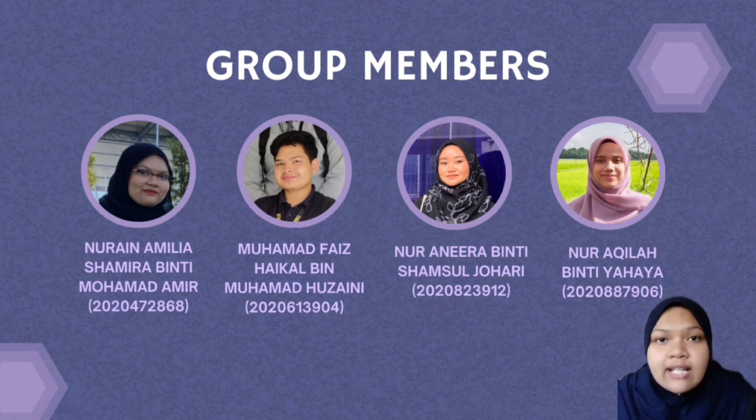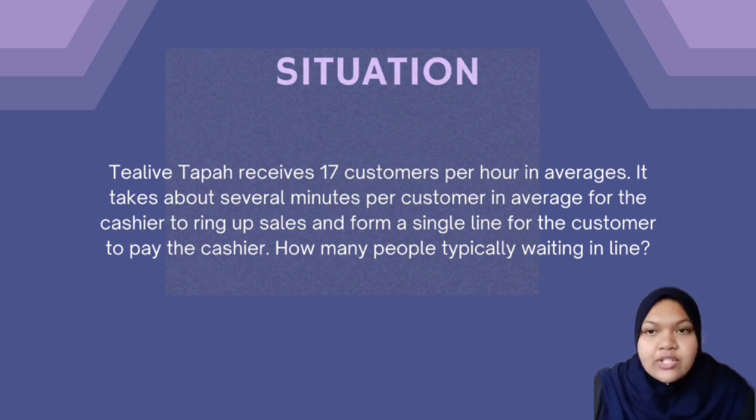So we chose Tealive Tapah to be observed for the queuing system for this project. The situation is Tealive Tapah receives 17 customers per hour on average. It takes about several minutes per customer on average for the cashier to ring up the sales, and form a single line for the customer to pick the cashier. So how many people typically are waiting in line?